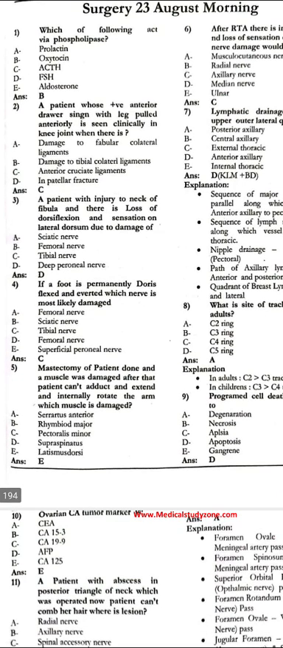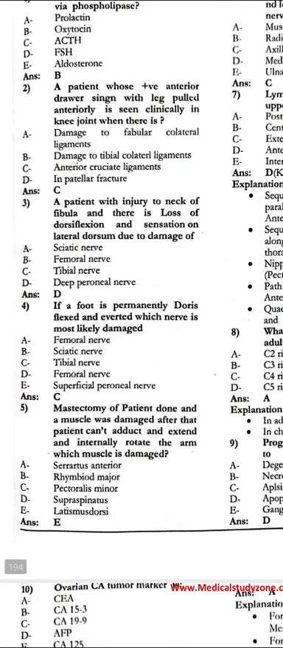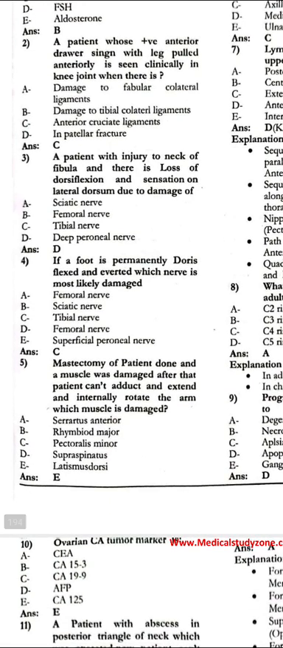The patient with a positive anterior drawer sign, with the leg pulled anteriorly, seen clinically in the knee joint, is when there is an anterior cruciate ligament injury.